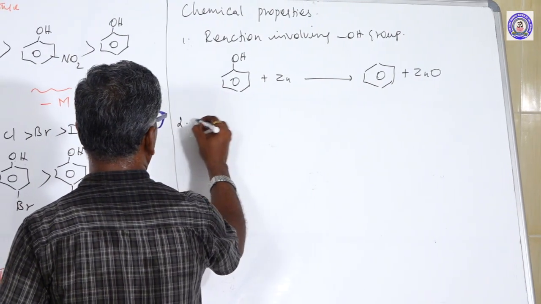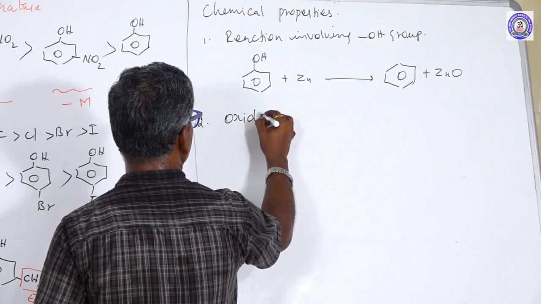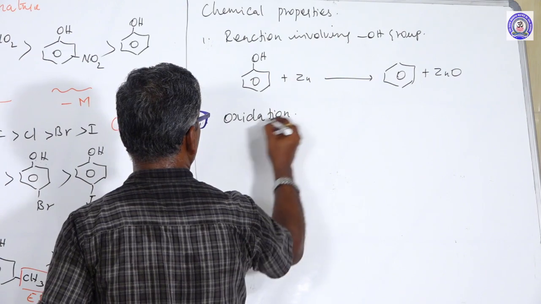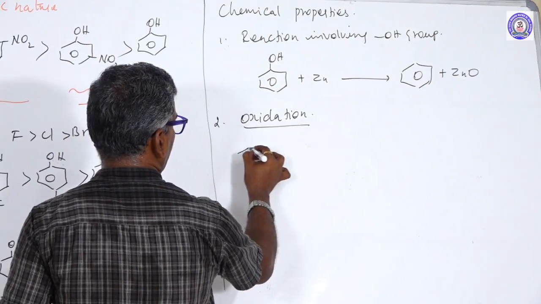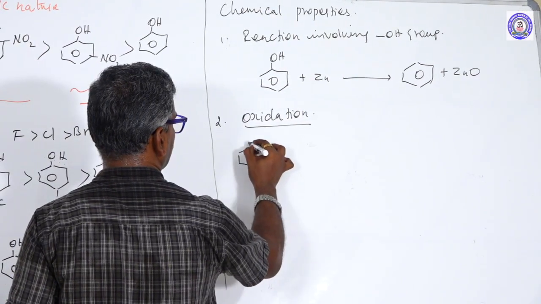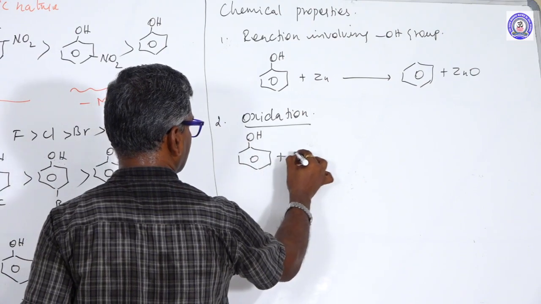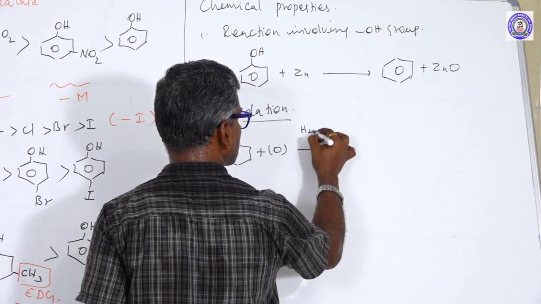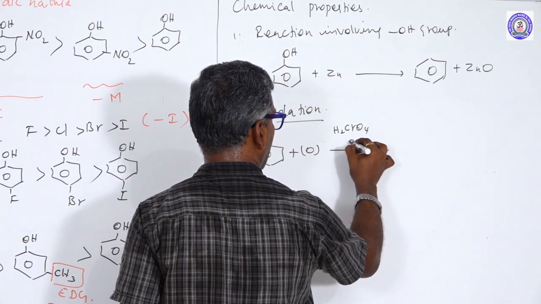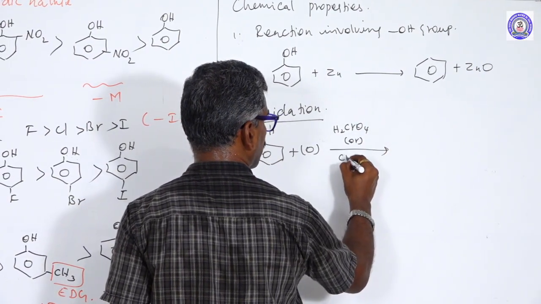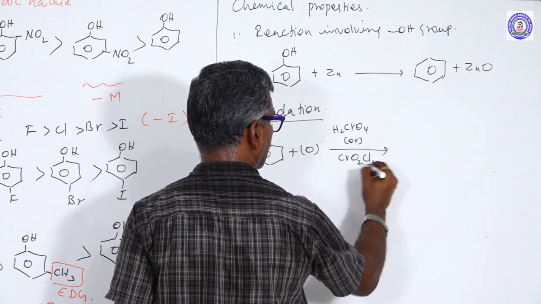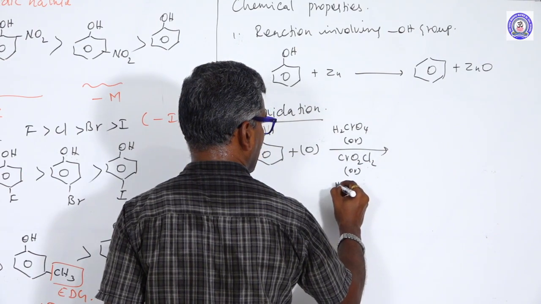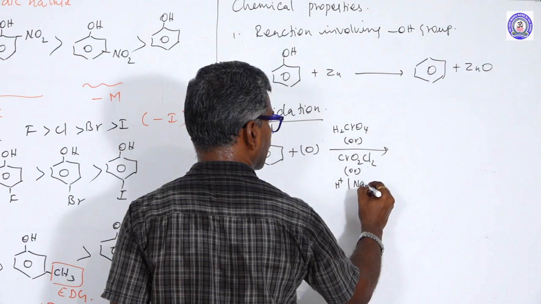Another one, the second one, oxidation. Phenol undergoes oxidation in the presence of chromic acid, chromium chloride, or acidified sodium dichromate.